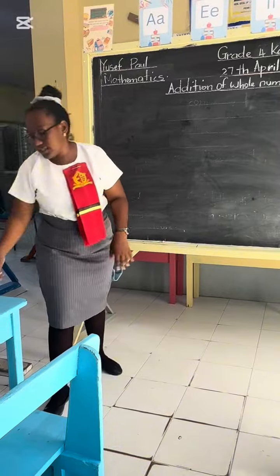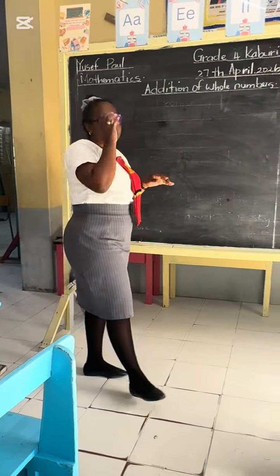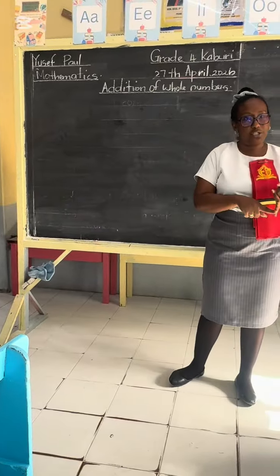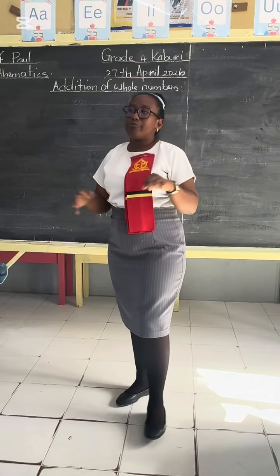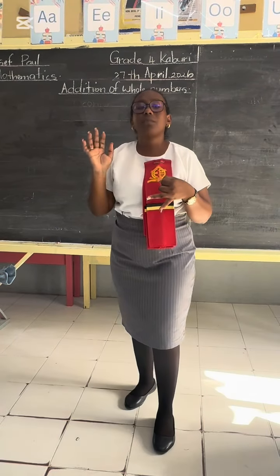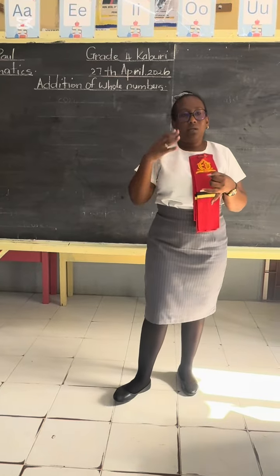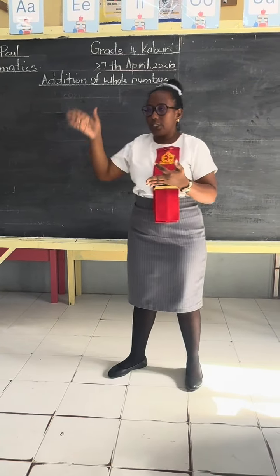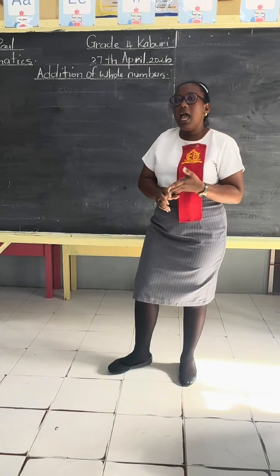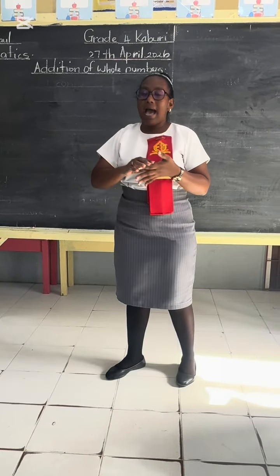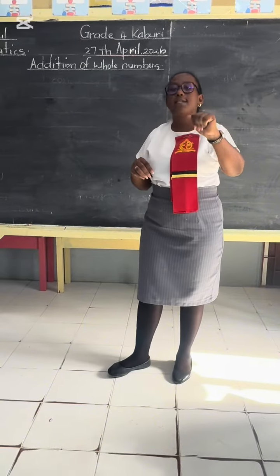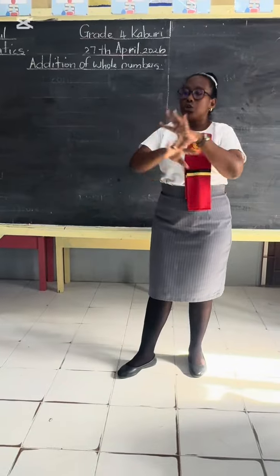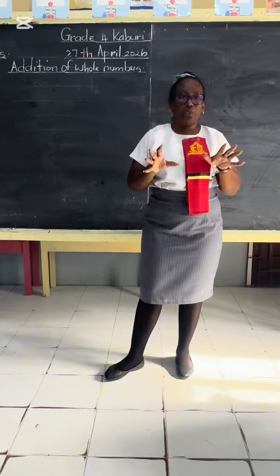Now, what will we be doing today? At the end of this lesson, you would all know what addition is, and some words that relate to addition. You would also learn arranging numbers for addition using the place value method, and you would also learn how to add 4-digit numbers and solve word problems as it relates to addition. So by the end of the lesson, we'll learn how to do those things.